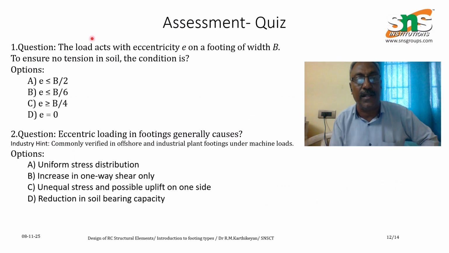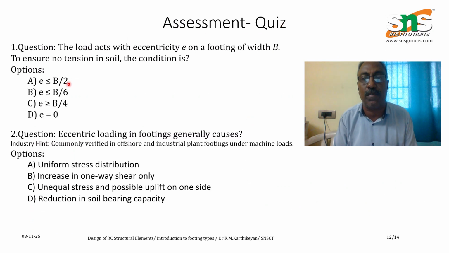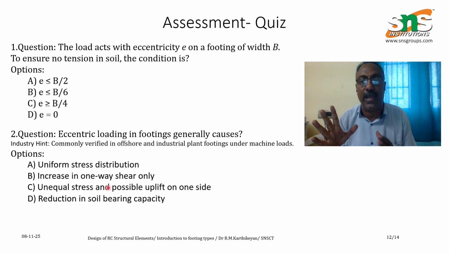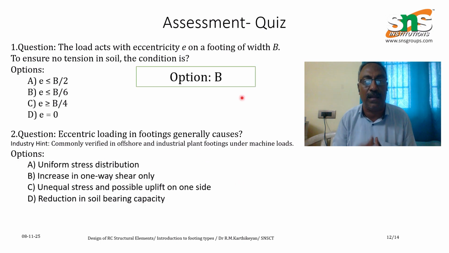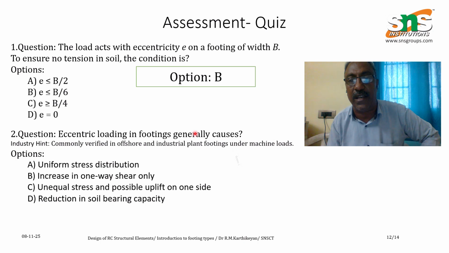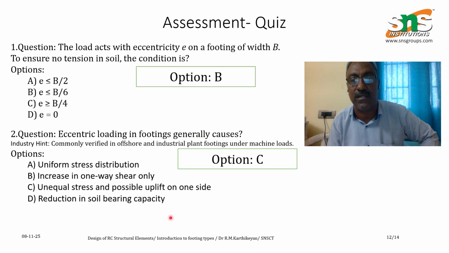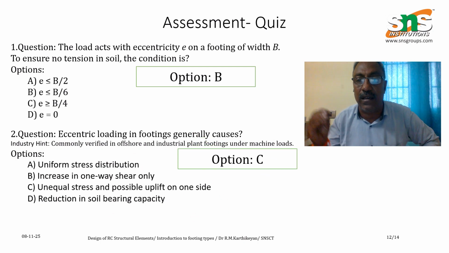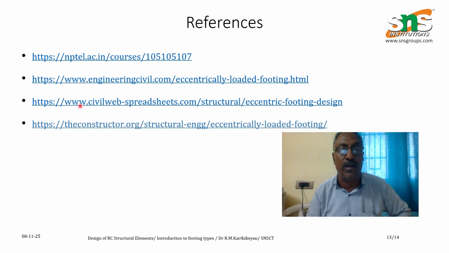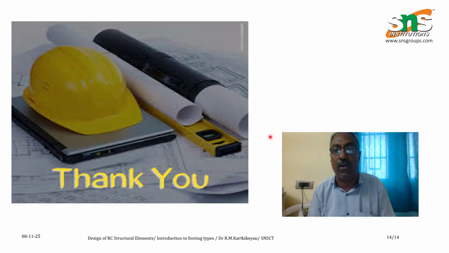Now we discuss the assessment. When the load acts with eccentricity, the footing width B is greater than 6 or B by 2? The answer is B: e is greater than B by 6. Eccentric loads on footings generally cause uplift. The answer is C. The references followed are used for this one.